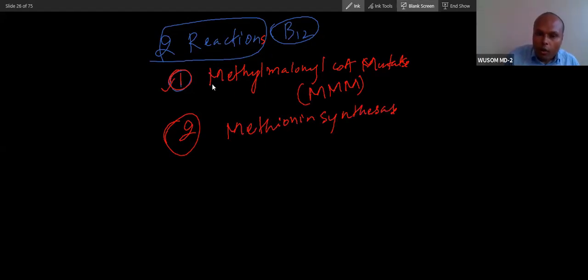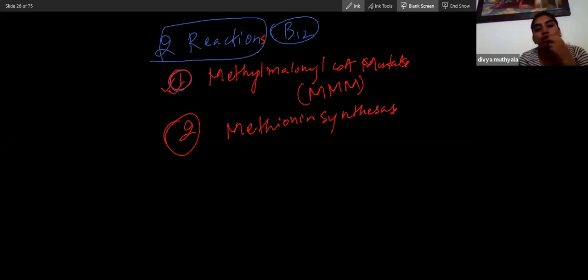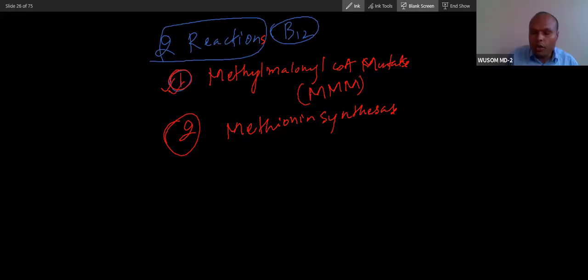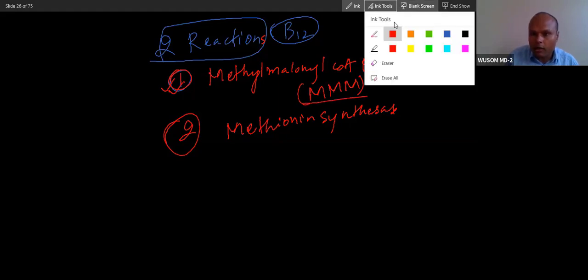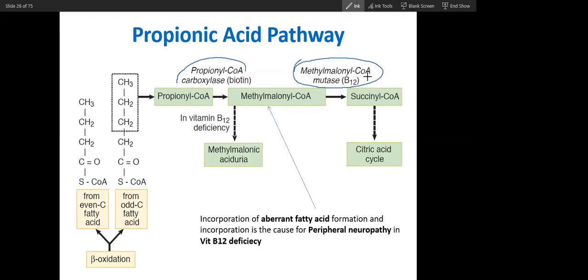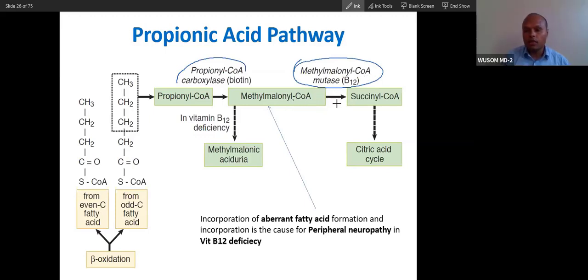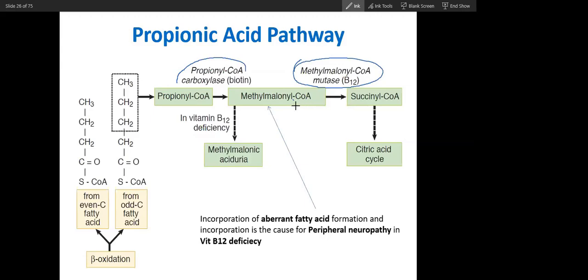So, what is this MMM? Methylmalonyl coenzyme A mutase. This enzyme is part of which pathway? Methylmalonyl coenzyme A mutase. What does it do? It converts methylmalonyl coenzyme A to succinyl coenzyme A.